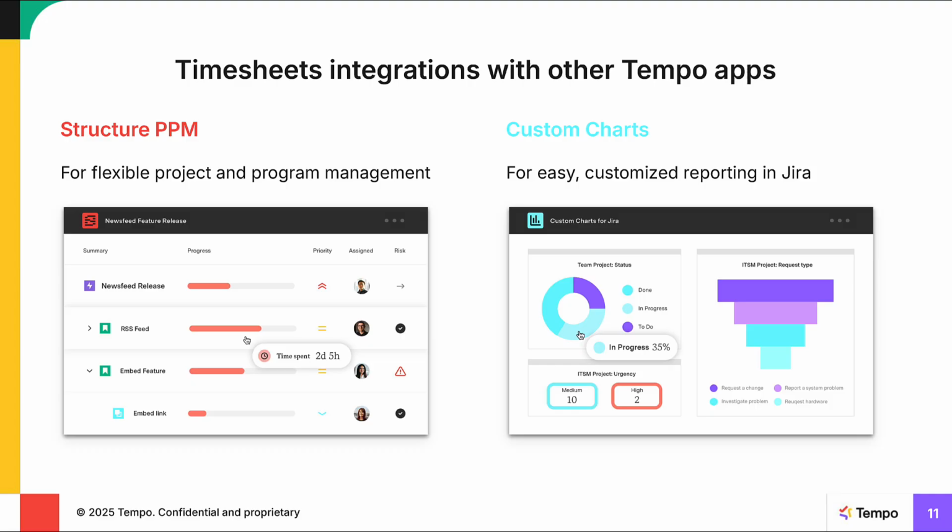Timesheets and custom charts for Jira and Confluence work together to transform how you visualize and utilize time. You can dive deep into unified, interactive reports that blend timesheet metrics with your critical Jira data. This also enhances team productivity with streamlined workflows and centralized collaboration, ensuring every decision is data-driven, transparent, and aligned with your organizational goals.